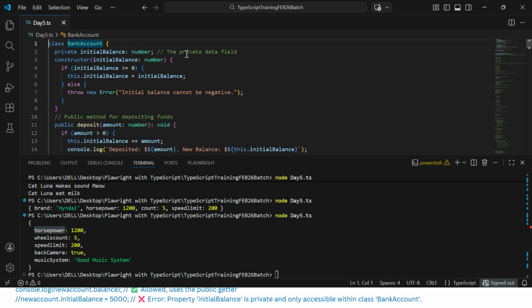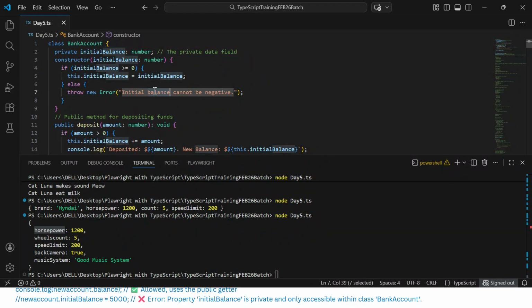So what we are doing? We are creating a bank account class. Now we need to create a private variable for the encapsulation. The variable should be private, and there will be a getter and setter. We will set the value and we will get the value. So we are not able to access the variable directly. With the setter we will set the value, and with the getter method we will get the value. Okay, so we have a private variable called initial balance. Now we are creating a constructor. If initial balance is greater than 0, it will just show you the initial balance.